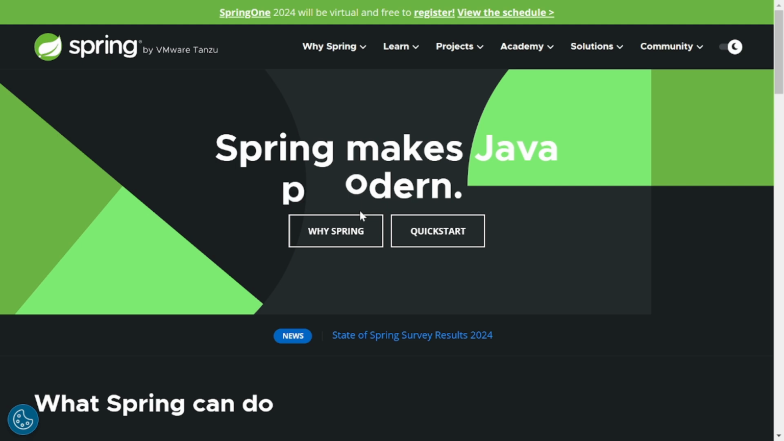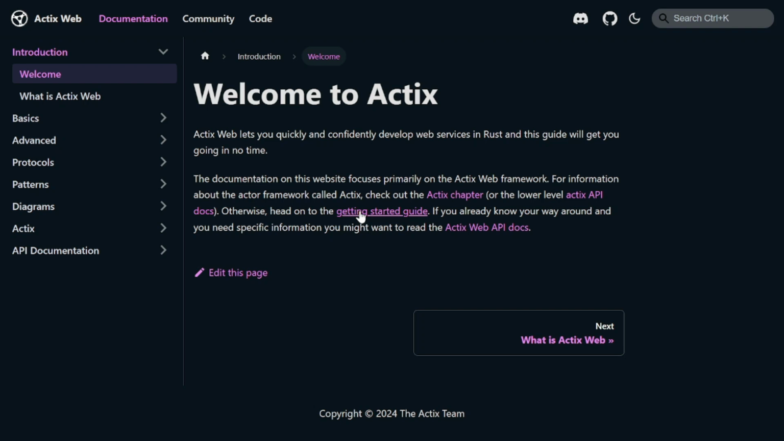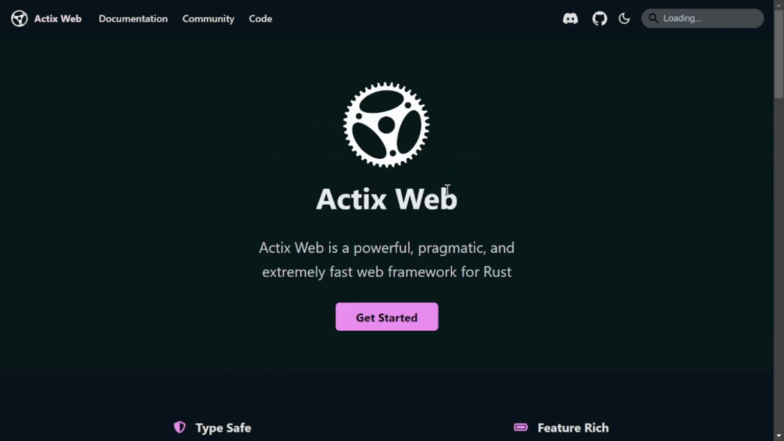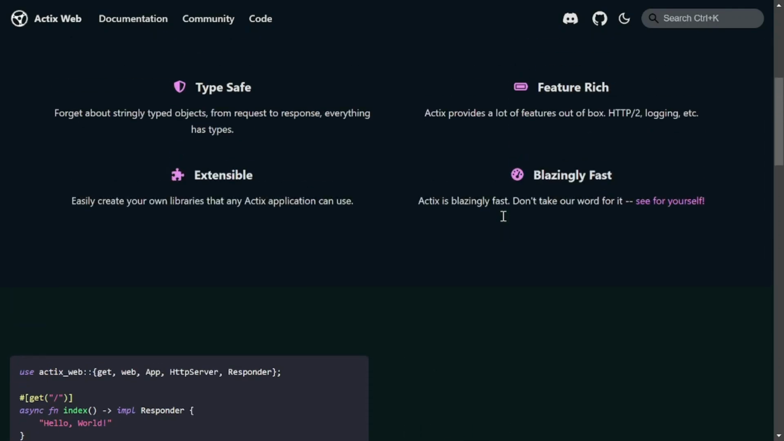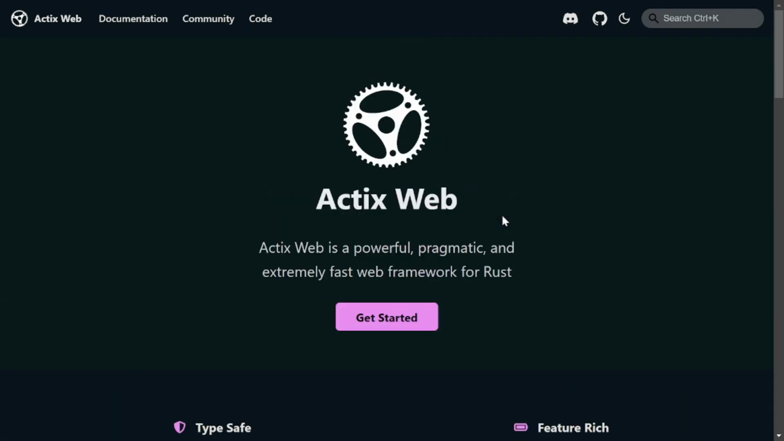However, if performance, safety, and modern concurrency are at the top of your priority list, and you're ready to embrace a newer language, Actix Web with Rust could be the perfect fit. It's especially well suited for high-performance services and real-time applications. In the end, the best framework depends on your specific project needs and your familiarity with the language and tools. I hope this comparison helped clarify the strengths and weaknesses of each framework.